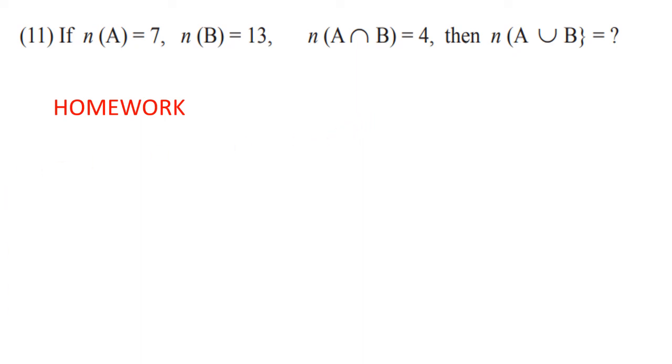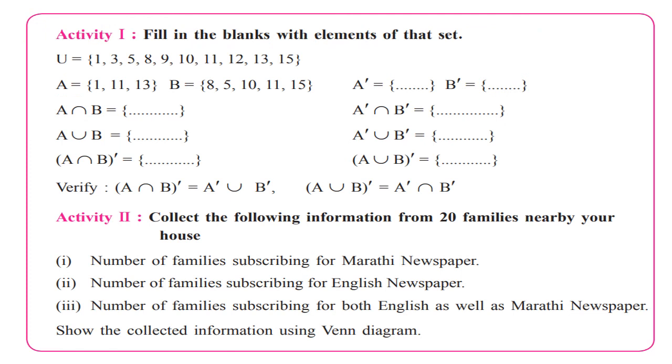Okay. Let us go towards the last part, that is the activity given here, and this activity you need to do by yourself. This is again homework for you. So let us discuss the activity. See here, U means universal set is given, set A is given, set B is given and from that you have to write down all the remaining things. A complement. So think of U and A. The elements which are present in U but not in A. So write down A complement. Then write down B complement. The elements which are present in U but not in B. So it is easy for you to write down.